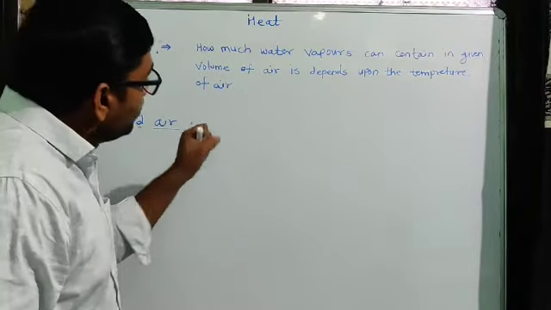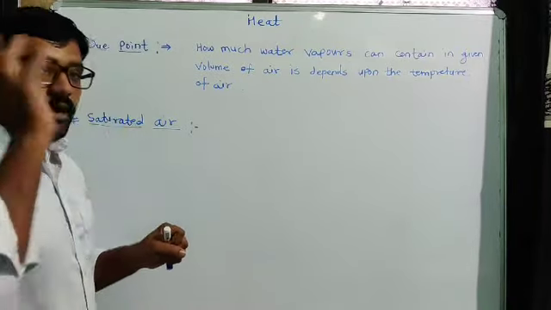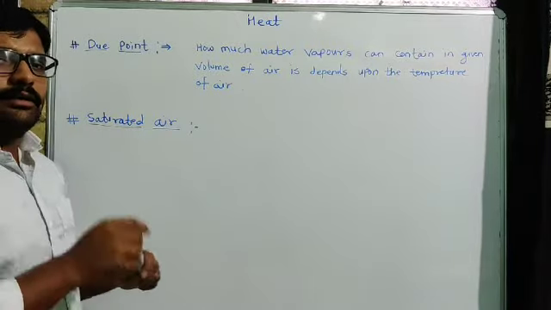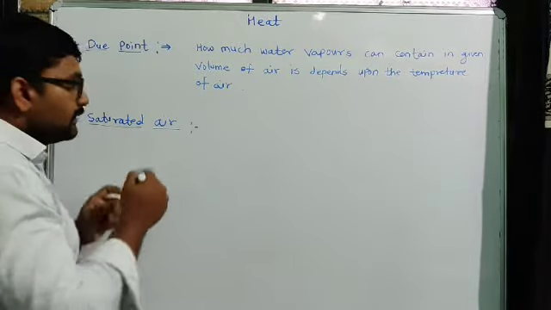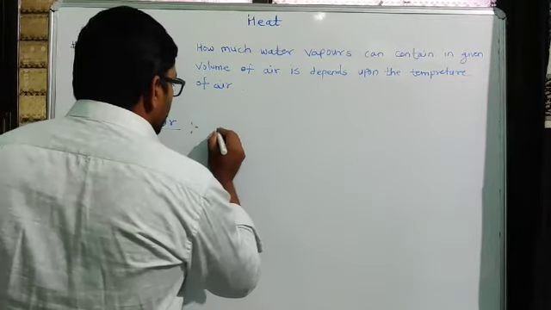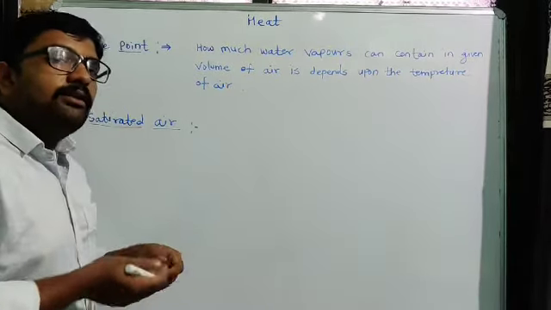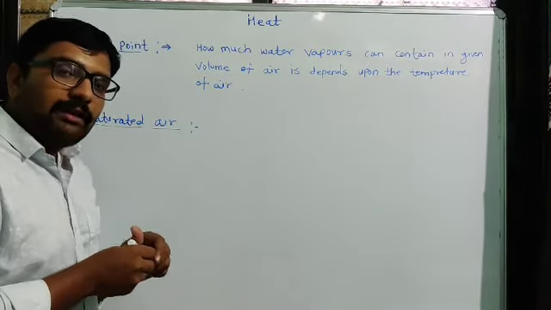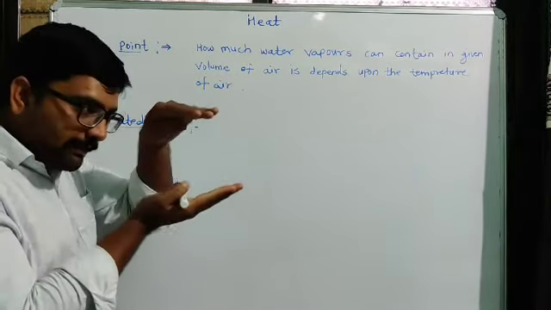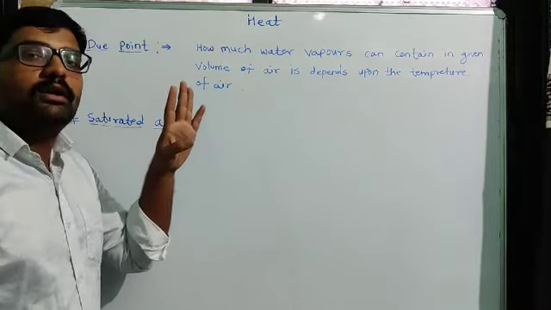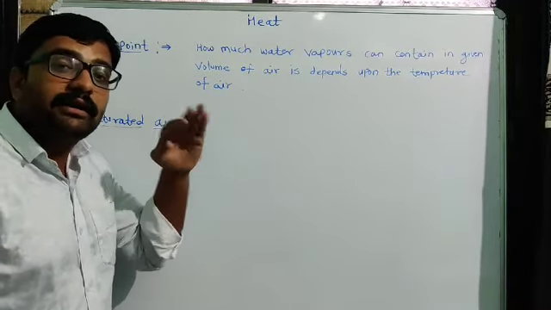So at that point, that condition where, if we keep adding water vapors continuously, at some point the maximum limit of water vapors is reached.